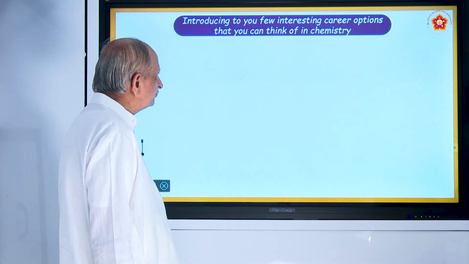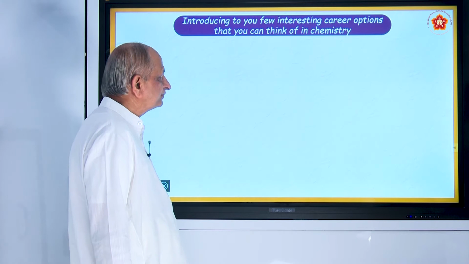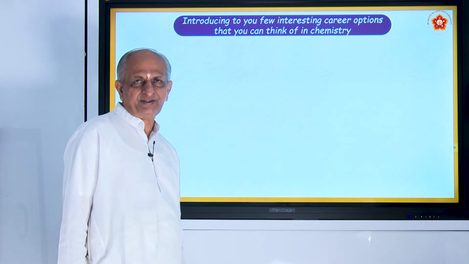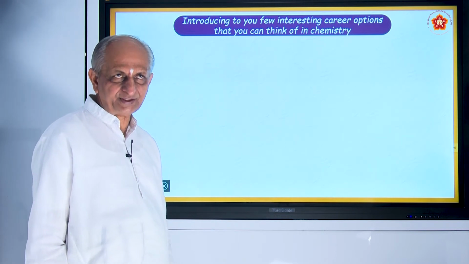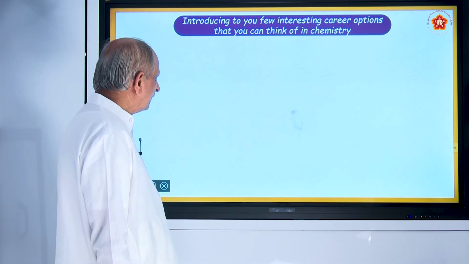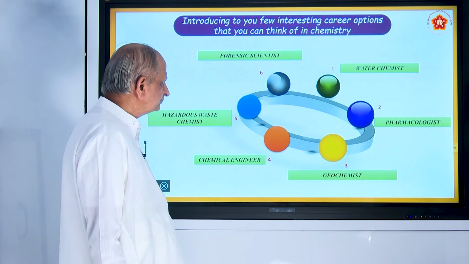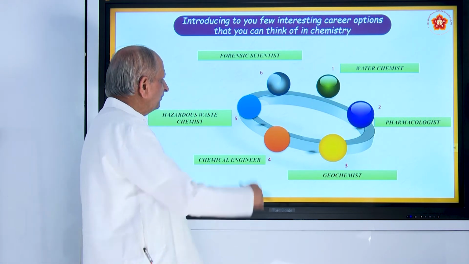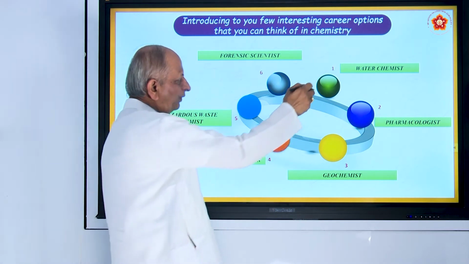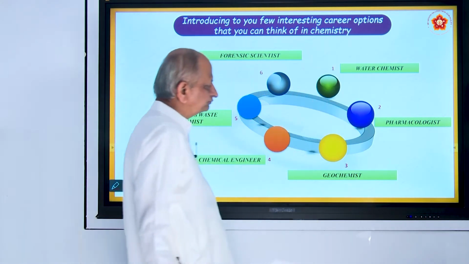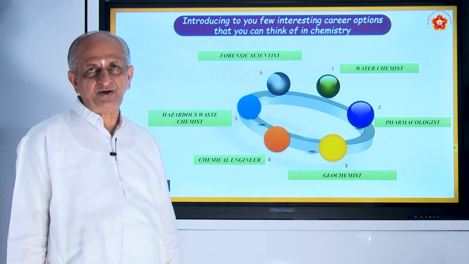And now, a few interesting career options. After learning chemistry, say if you do some BSc or MSc in chemistry, then what are the options you get? You can become a forensic scientist. First one is water chemist, meaning study of water.